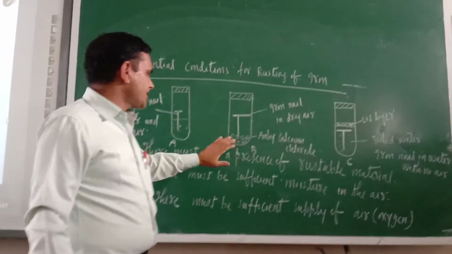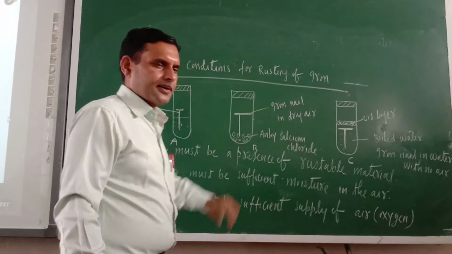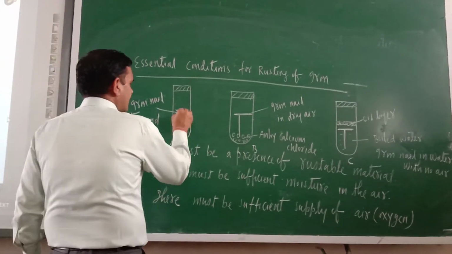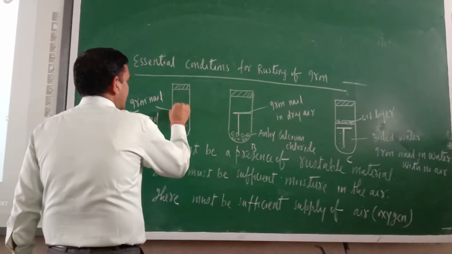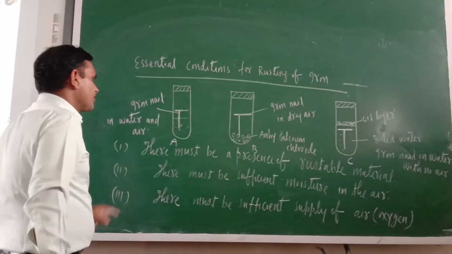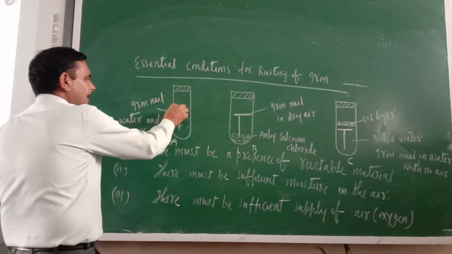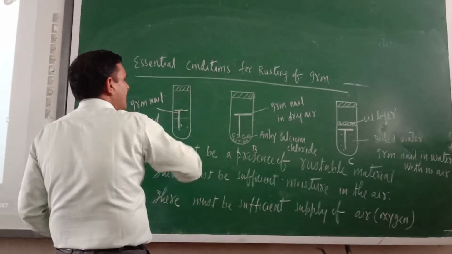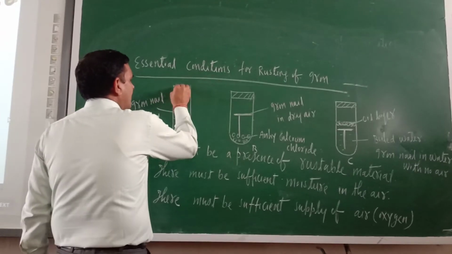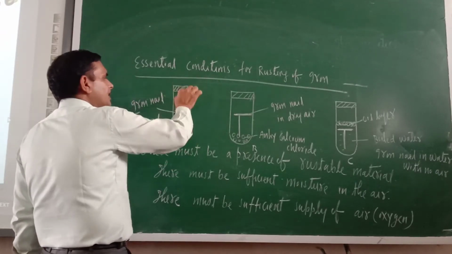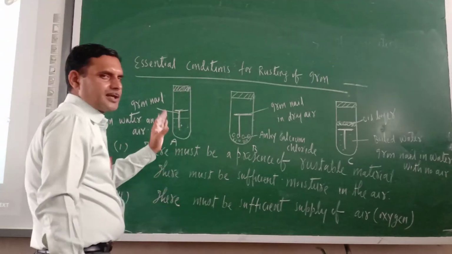Now take 3 test tubes A, B and C. In test tube A, you have to take water and dip one iron nail. So in this test tube, the iron nail is in water and air. It means the iron nail is dipped in the water and open air is coming. Of course here you have taken the cork, but before putting the cork here, some air is present here.